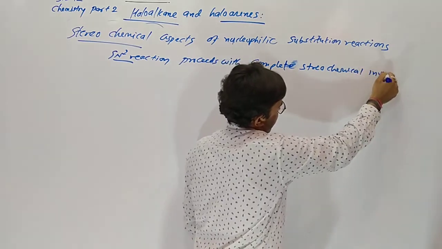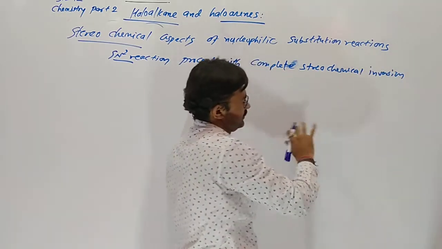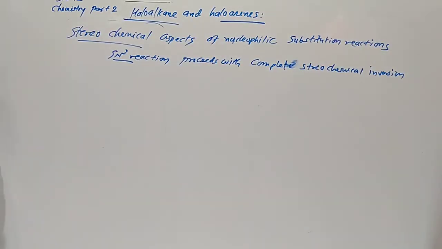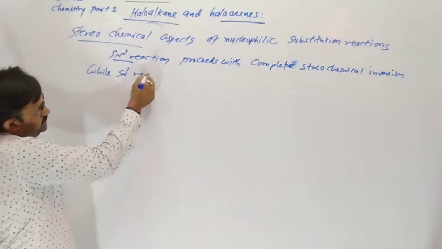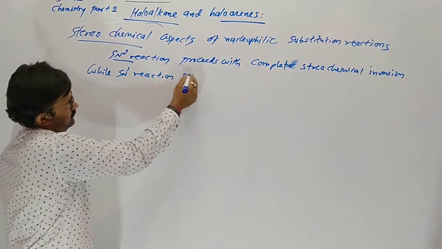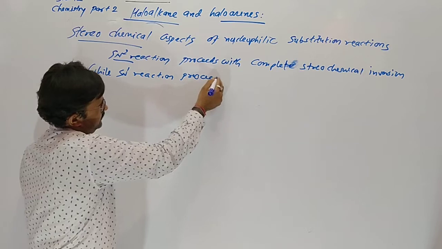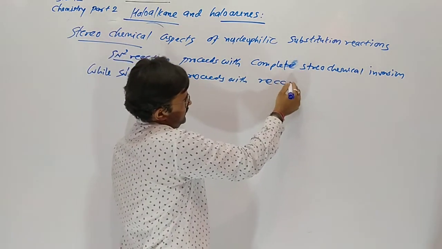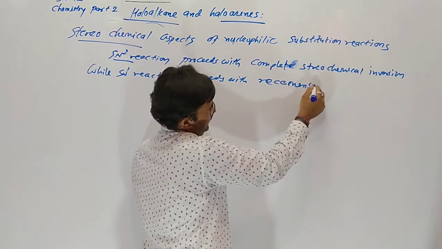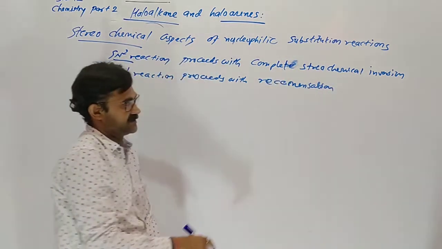Stereochemical inversion means the configuration totally changes, while the SN1 reaction proceeds with racemization. We will discuss it.